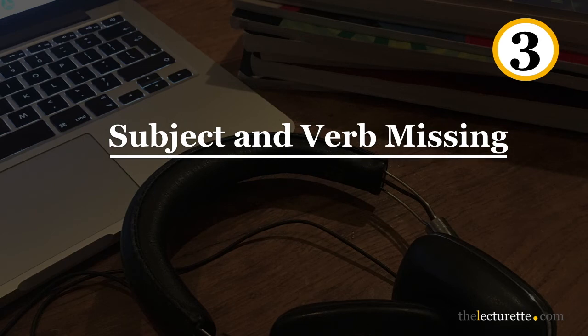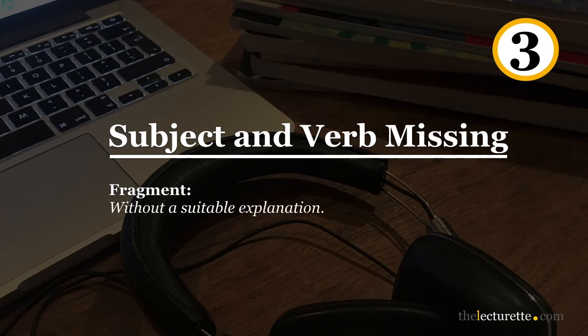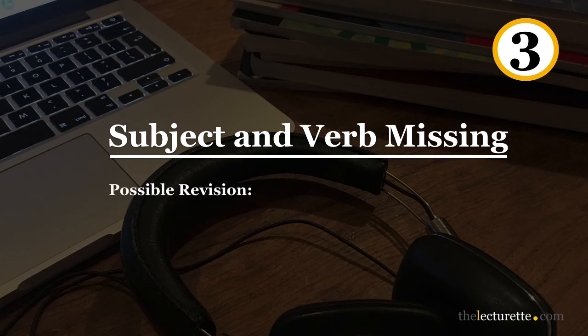Number 3. Sometimes the subject and the verb are both missing, like in this example, without a suitable explanation. In this fragment, there is no someone or something doing or being anything, and it is also not a complete thought. To revise this fragment, so to turn it into a sentence, a subject and a verb could be added, and the sentence would look something like this. She left without a suitable explanation.